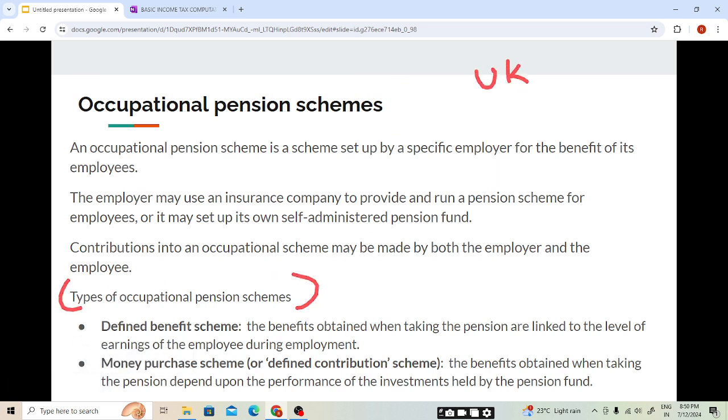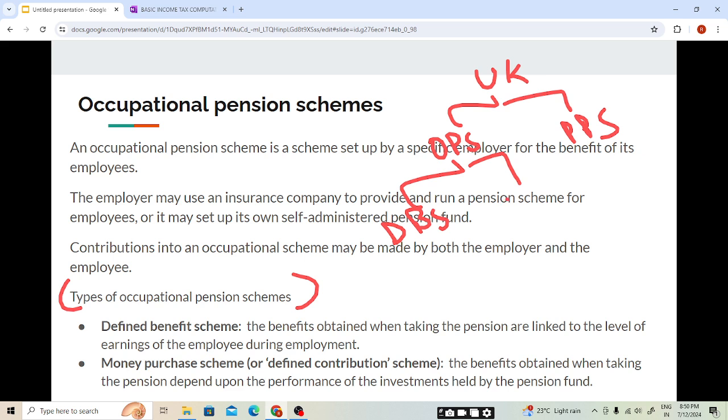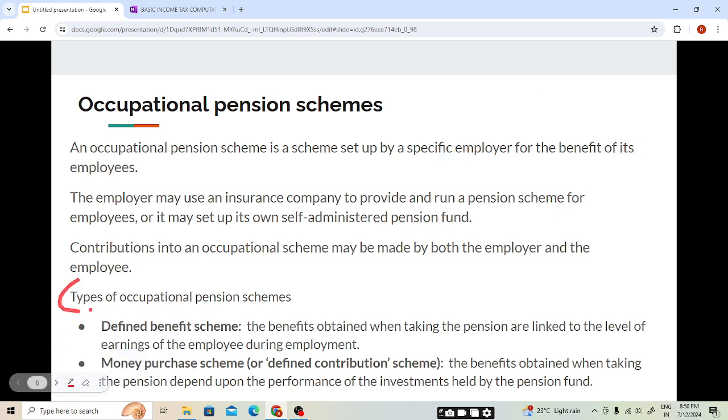As we have seen, in the UK we have two types of pension scheme: occupational pension scheme and personal pension scheme. And in occupational pension scheme we have two types of schemes: defined benefit scheme, and money purchase scheme, or defined contribution scheme. So let's look into this topic in more detail. Types of occupational pension scheme, students.